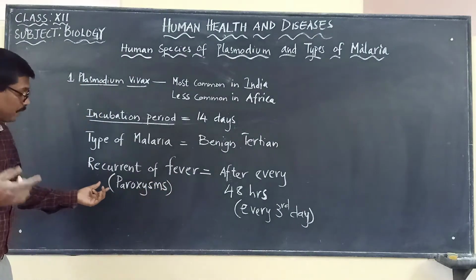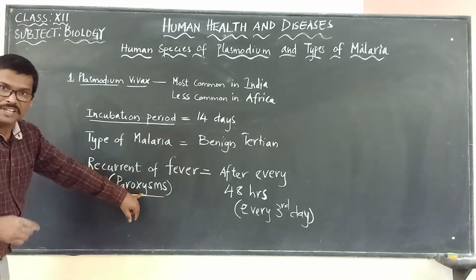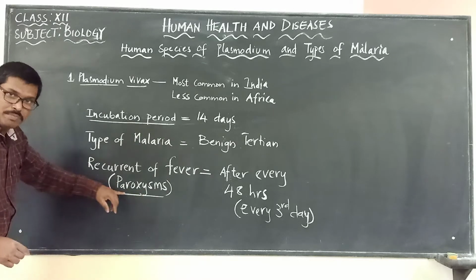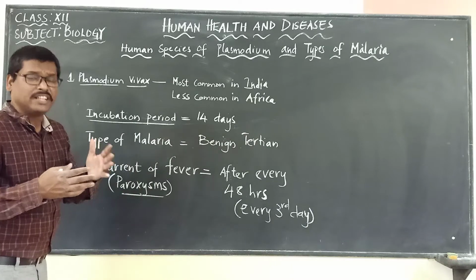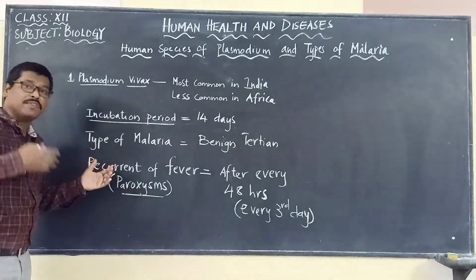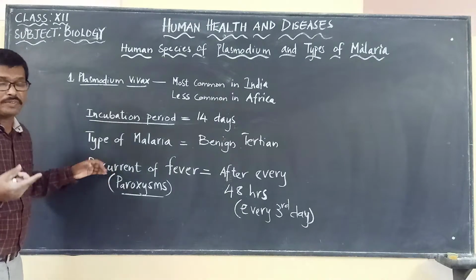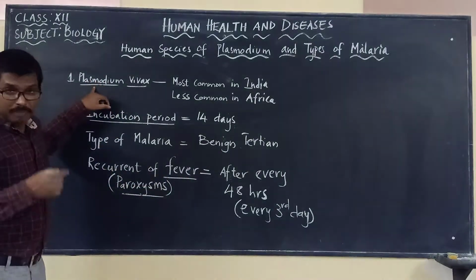Recurrent fever is also called paroxysms. Please remember this word. Paroxysms means recurrent fever, at a certain interval of days. See here, fever is one of the symptoms of the malarial disease.